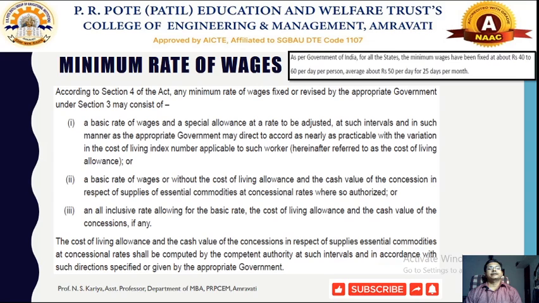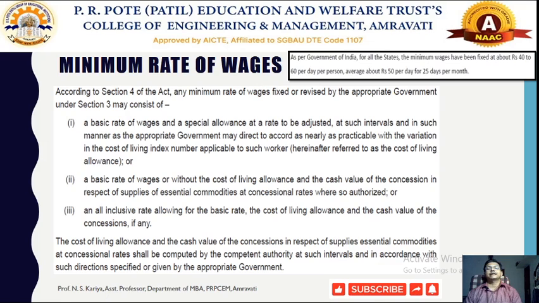Then the minimum rate of wages. So the government has primarily decided to make the payment of wages using section 3 and under section 4 as well as section 3. The basic rate of wages will include some special allowances, and will also include the basic rate of wages covered on the basis of cost of living, and some other forms of rates called living allowances. So how much will be the total wages to be paid to the group of workers in that particular group of scheduled employments?